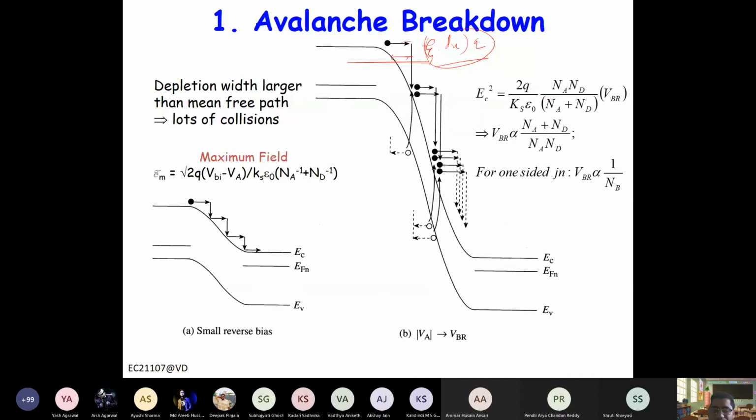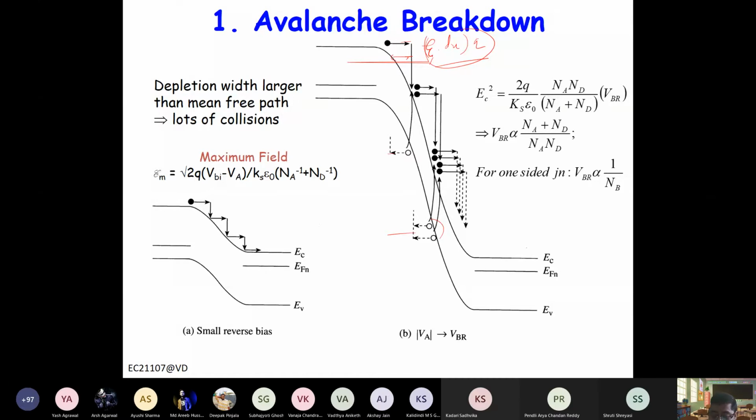So when the multiplication factor is more than 1, right, they will basically keep on increasing. Now this electron hole pair, this hole will generate another pair, these two holes will generate another pair, so this way it will keep on multiplying. So this process does not stop.